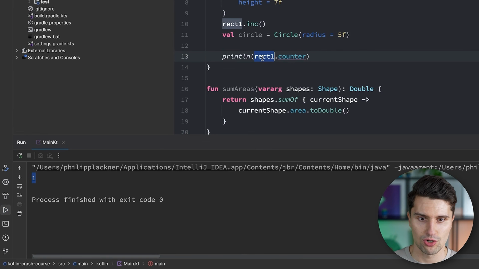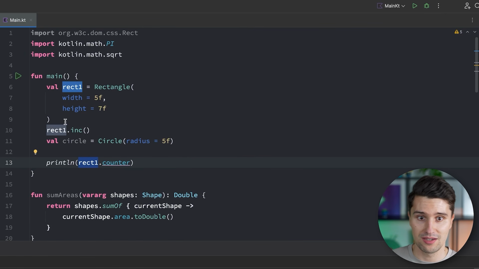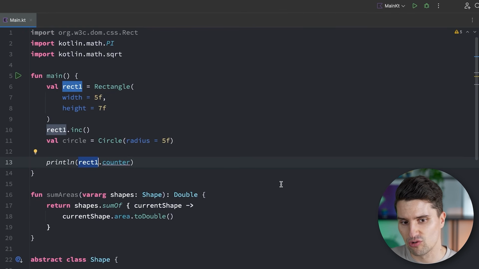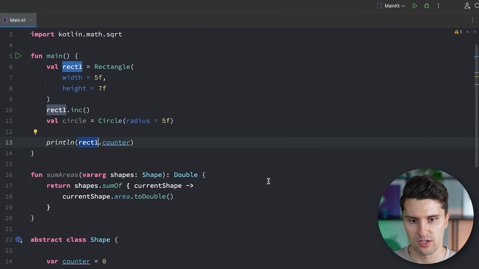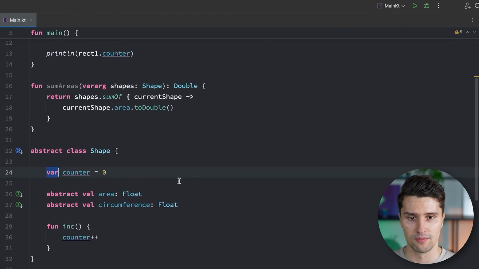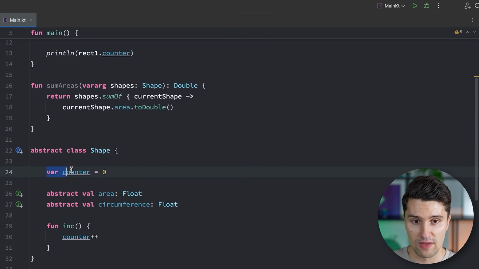So every single individual rectangle can now have its own counter value. If we have 2 rectangles, then the first rectangle has its own counter and the other rectangle has another counter. And they don't get in each other's way. So that is what I mean with internal state. In general, when you hear someone speak of state in the programming world, that just means a value that can change over time. So in simple terms, just a var here. And this is something we can't do with interfaces. So that we have real values, like a counter that we can increment over time.